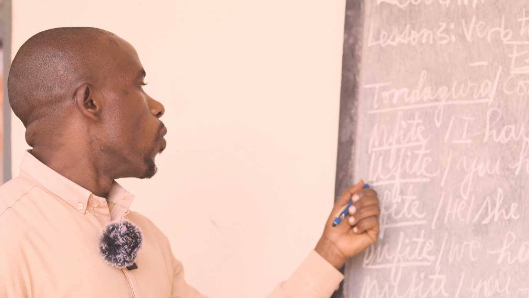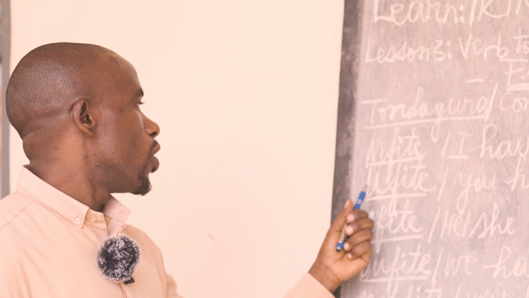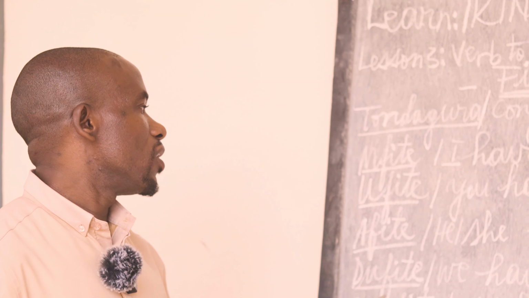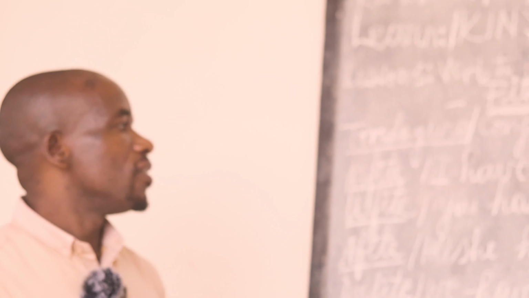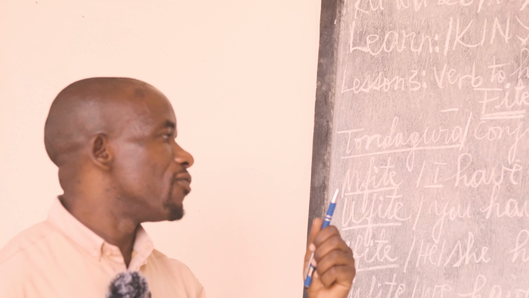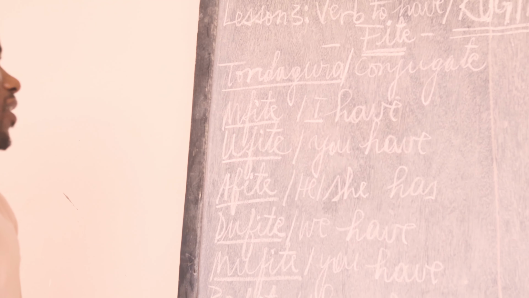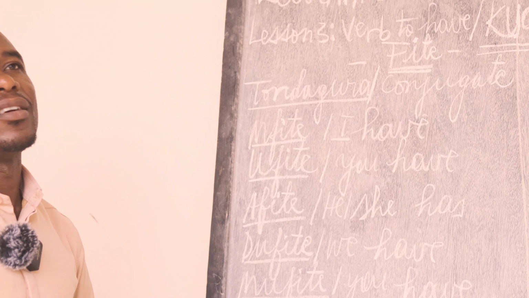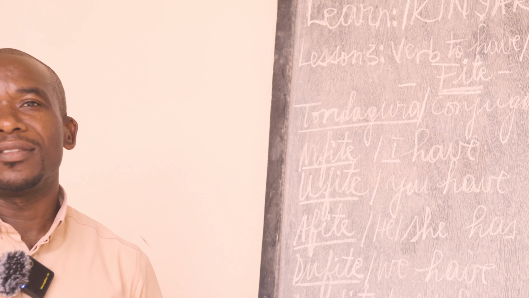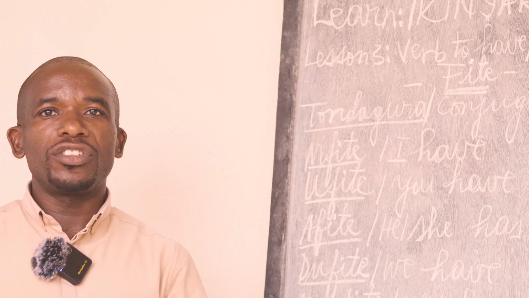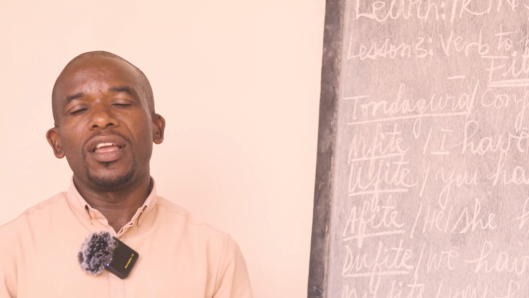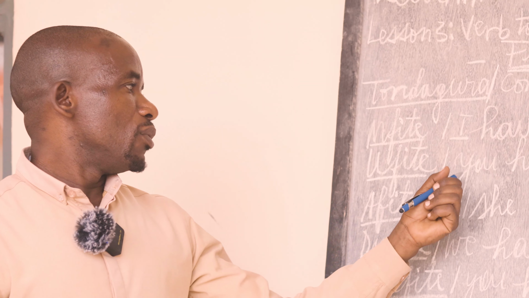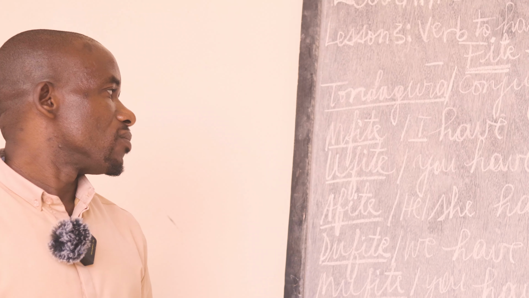Number 2. Ufite. 3 syllables. This is you have. Let's repeat again. Ufite. For example, if I am addressing you, I would say Ufite something, whatever you can have. This means you have.